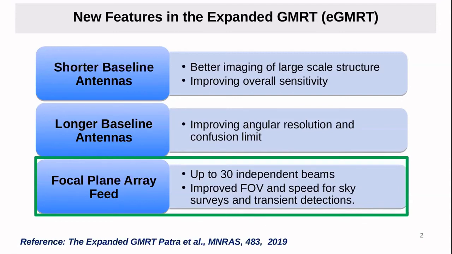Second is to add antennas on longer baselines, which improves the angular resolution and confusion limit. And third, which I will talk about today, is to replace the single pixel feed with a focal plane array, which is a multi-pixel feed with up to 30 independent beams, improving the field of view and the sky survey speed.